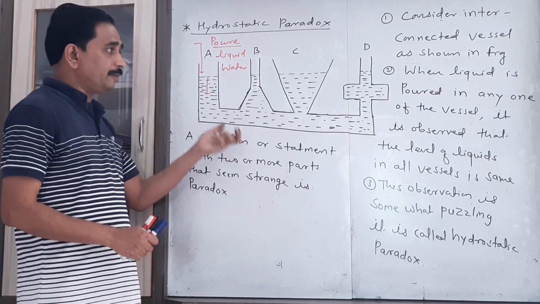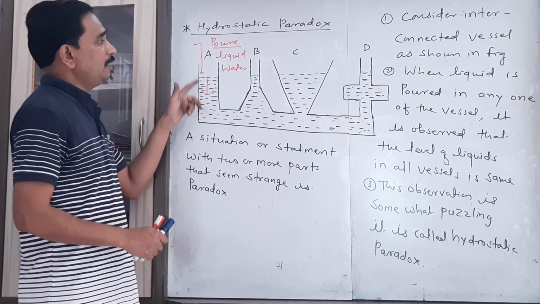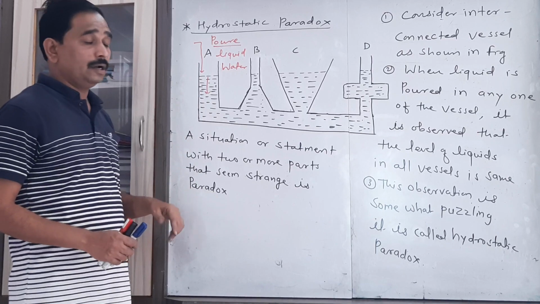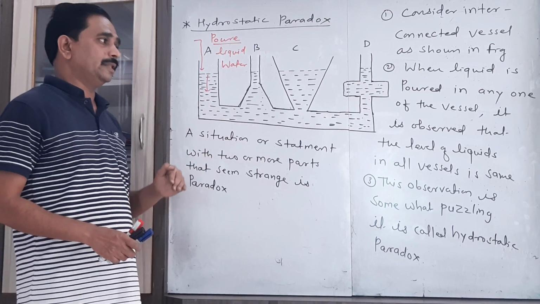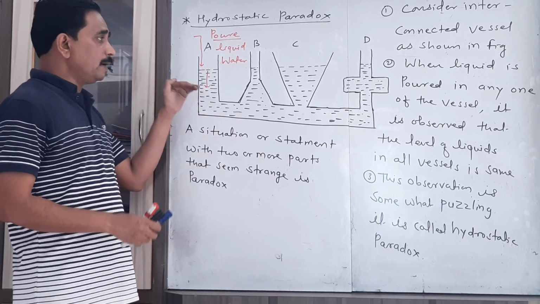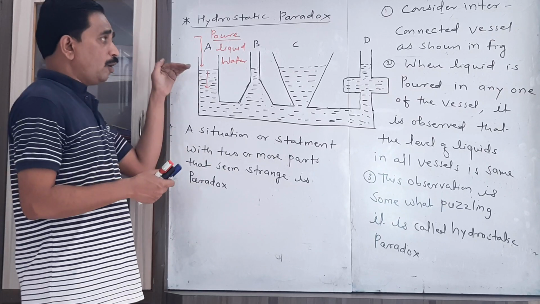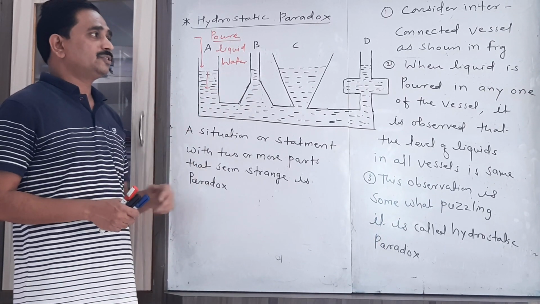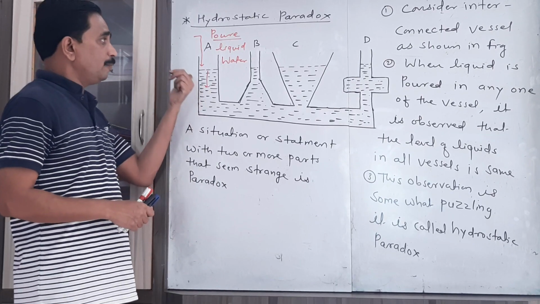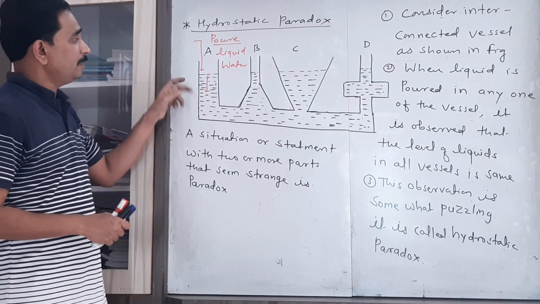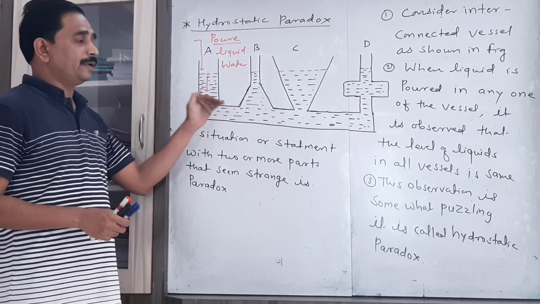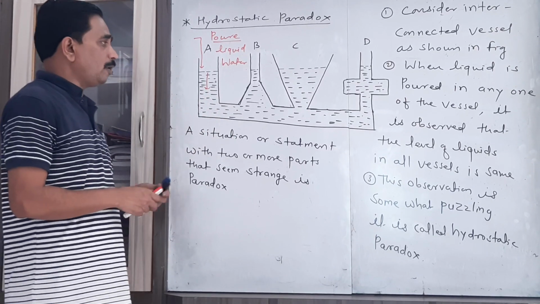Now what will be the observation when we pour the water from any one of the vessels? It is observed that the liquid level in all the types of vessel is found to be the same. We are pouring the liquid from the single vessel, and after pouring that liquid we have to observe.